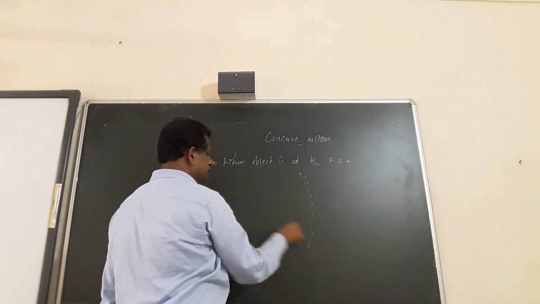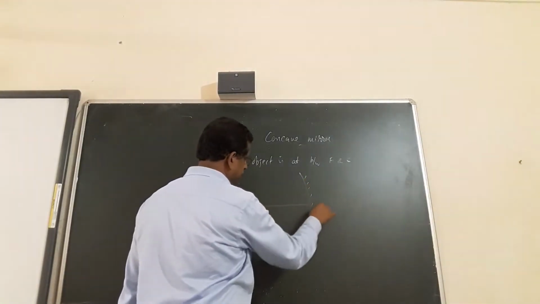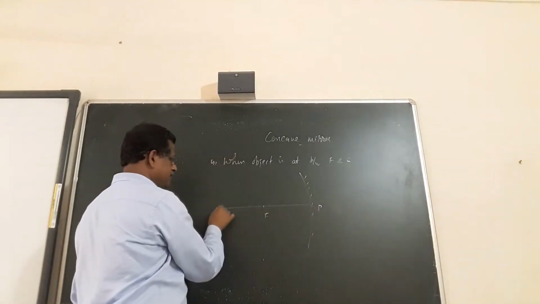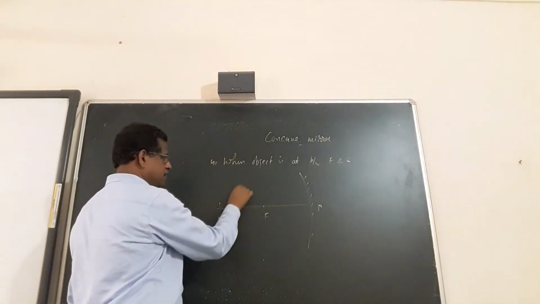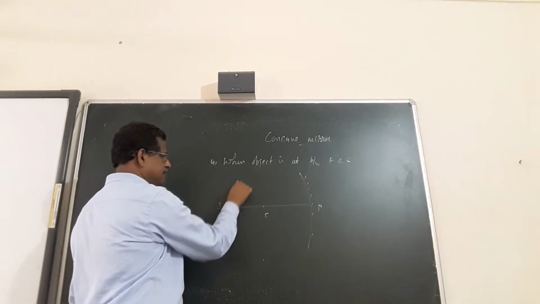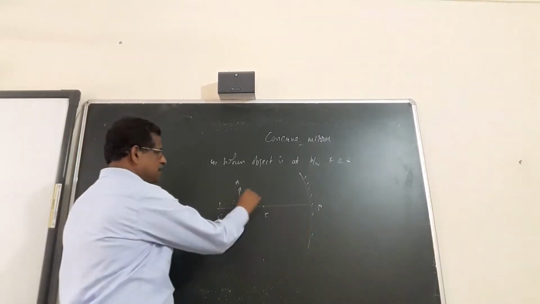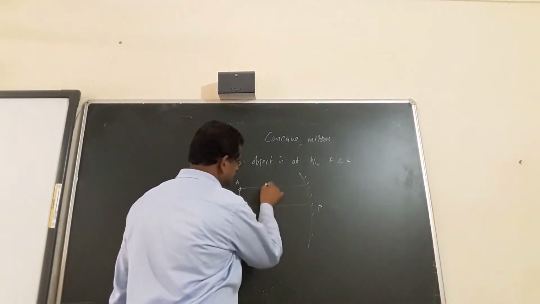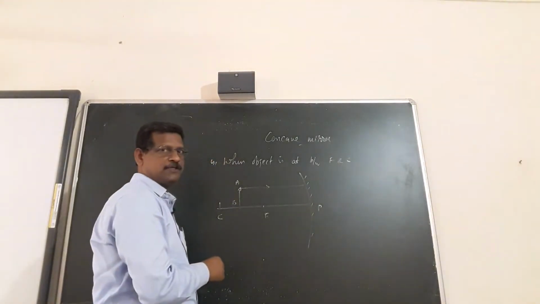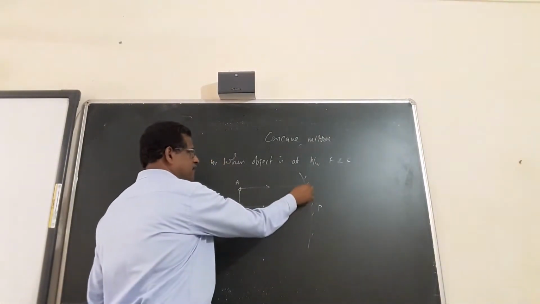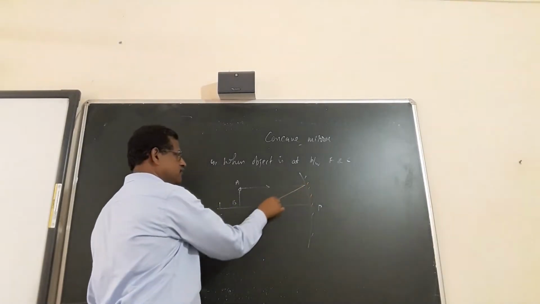Concave mirror, P, F and C. Object is here between F and C. Ray of light parallel to principal axis, after reflection, passes through the focus.